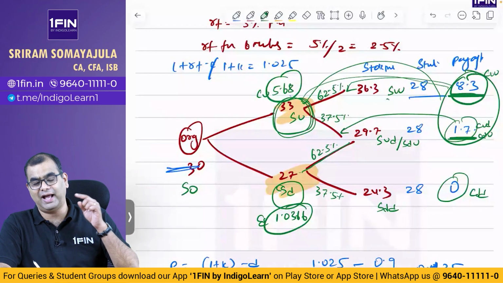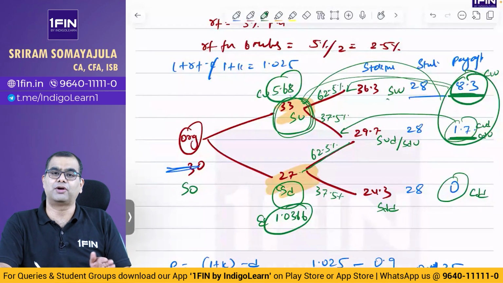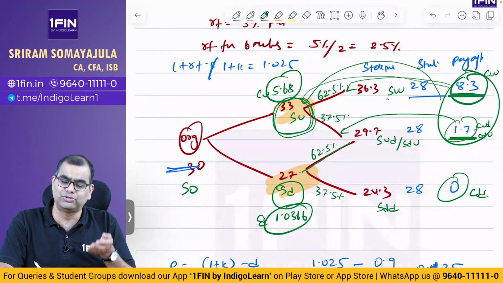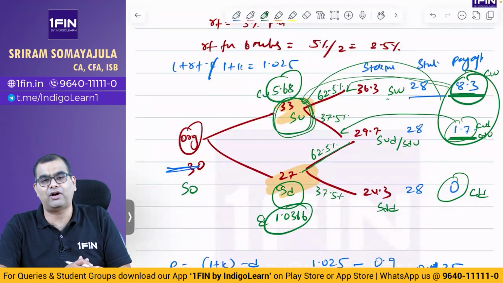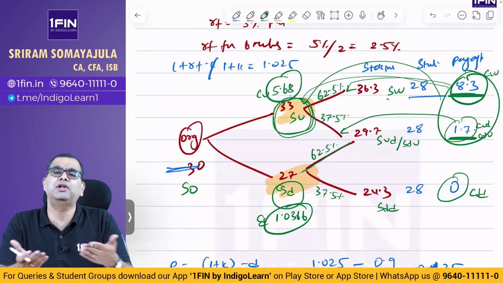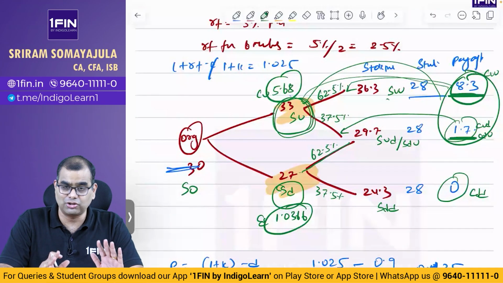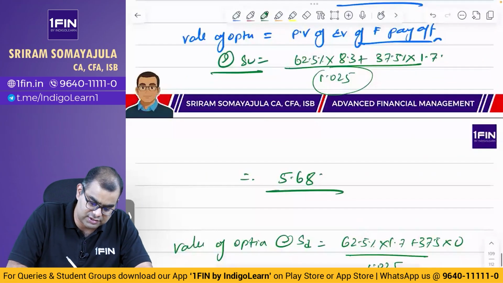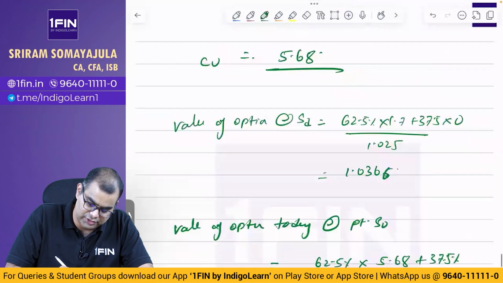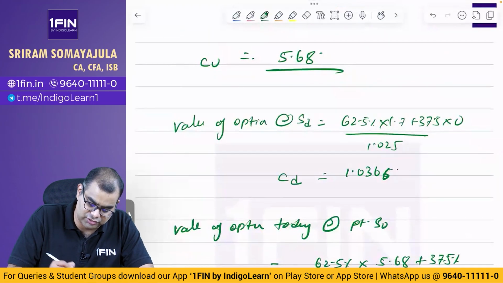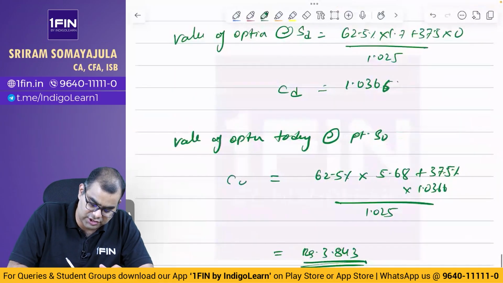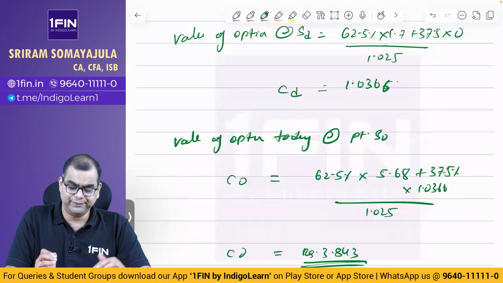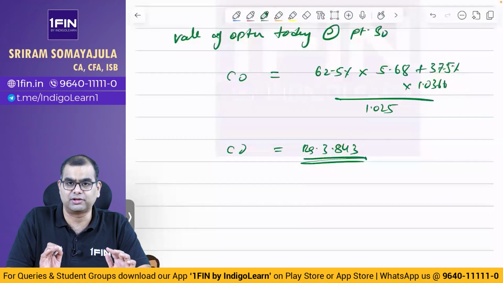Basically, the value of the option is the payoff of the option at that particular point. Whatever logic you follow for spot, follow the same logic for the call option also. That's all, nothing more. So this is the answer for this particular question.